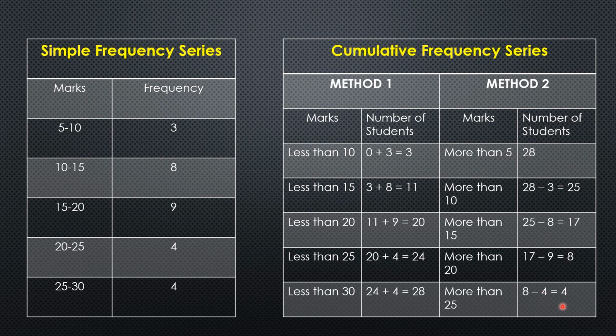So this is the second method to find the cumulative frequency series, the more than method, and method 1 was the less than method. I hope you have understood this process of converting a simple frequency series into a cumulative frequency series.